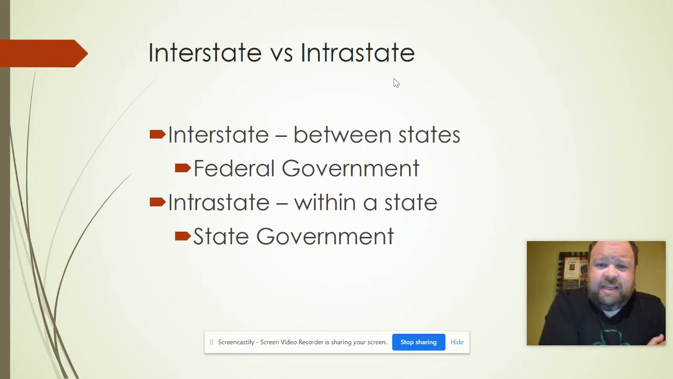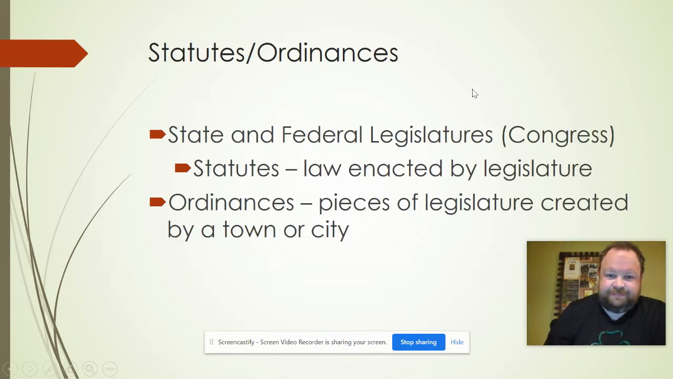There are interstate and intrastate laws. So, interstate laws are between states, which means the federal government typically oversees those. Intrastate laws are within a state, and those typically fall to the state government. Statutes and ordinances. So, state and federal legislatures, their Congress, create laws called statutes. Ordinances are pieces of legislation created by a town or city. So if you get a ticket for having your music too loud, it's typically an ordinance from a city or town.